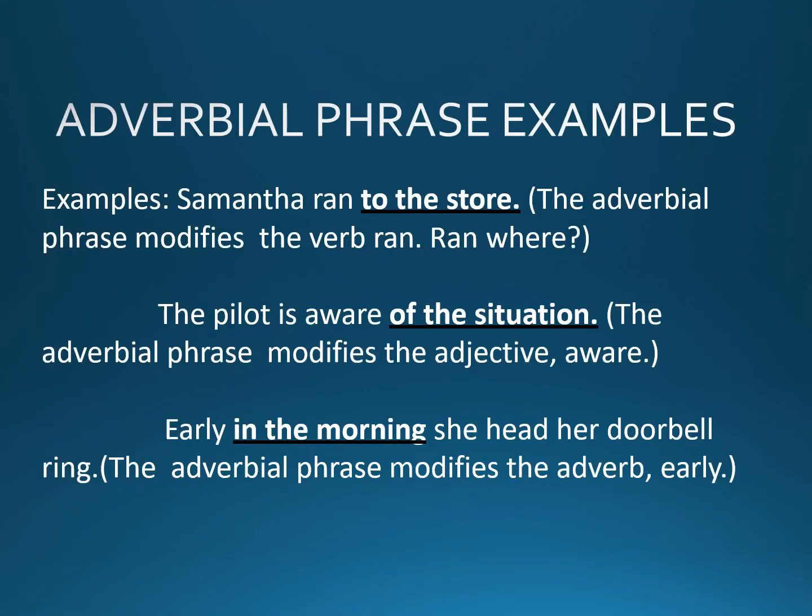Adverbial phrase examples. Samantha ran to the store. The adverbial phrase modifies the verb ran. Ran where? The pilot is aware of the situation. The adverbial phrase modifies the adjective aware. Early in the morning, she had her doorbell ring. The adverbial phrase modifies the adverb early.